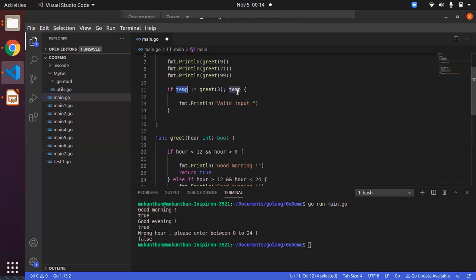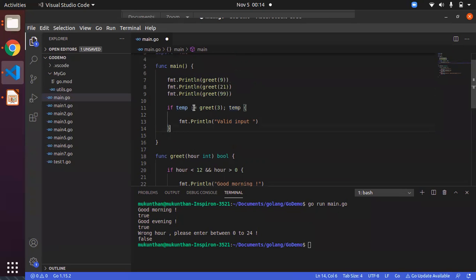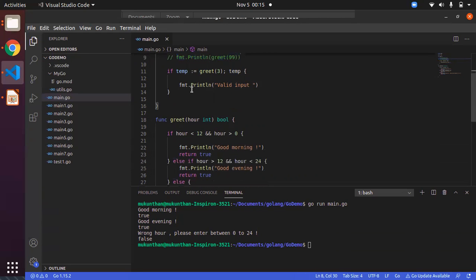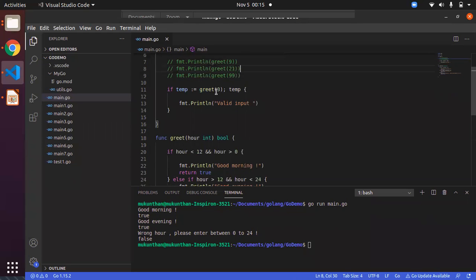Then, based on the temp condition, if it is true, it will print this. If it is false, it will not print, or if you have an if else block, it will go to the else block. So in this condition, I will comment the previous lines so that we focus on only this area. Let's say this is some function which returns the value dynamically at runtime. In our case, we know it will return true, so it will print the valid input. Let's execute and see.